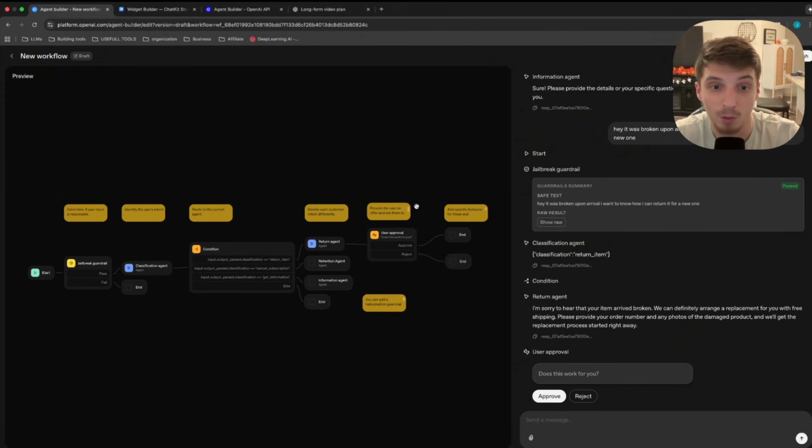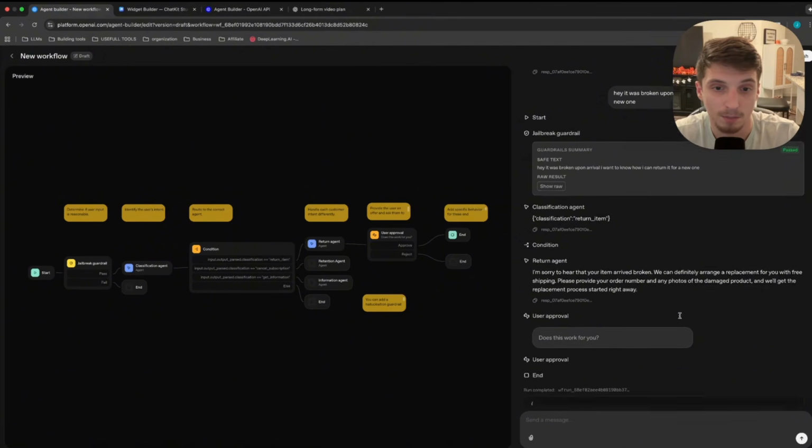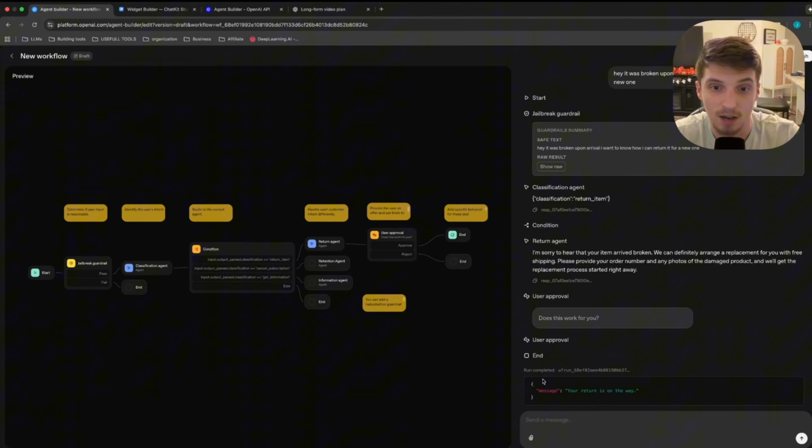Now, the reason why we have a user approval here is because what if this is completely wrong? Like, what if this return agent, which we'll dive deeper into, what it has access to, like a knowledge base or anything like that, but we want to make sure, because this could be completely wrong. What if we don't offer free shipping? And what if, unfortunately, we're not responsible for what happens in transit? That would be like Amazon that would be responsible for that. You know what I mean? So that's why there's a user approval here. So let's go ahead and approve that. That abides by our company policies and stuff.